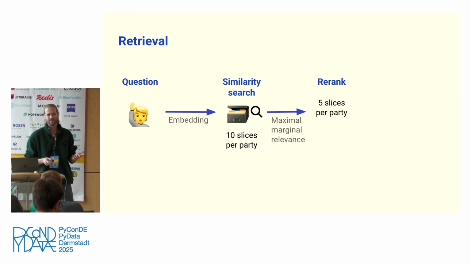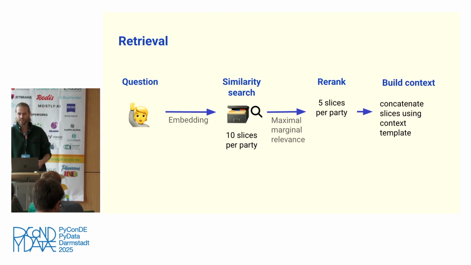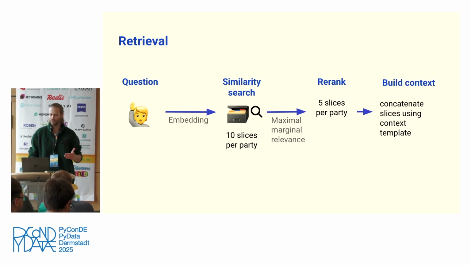But the intuition is a bit, if you have a broad question, like again, what to do about the economy, then there will be a lot of slices which are kind of similar. And this step kind of increases the diversity in the context that you retrieve. Okay, and finally, you build the context by basically just concatenating all the slices you found.